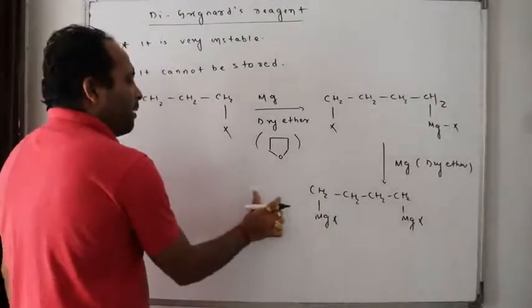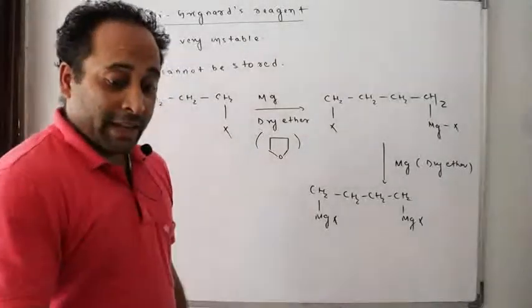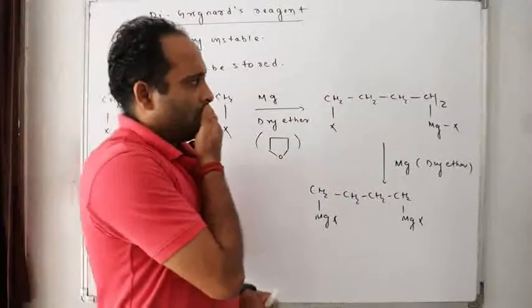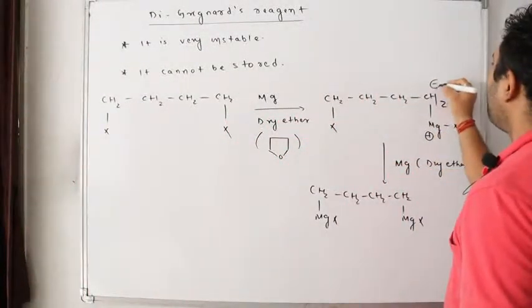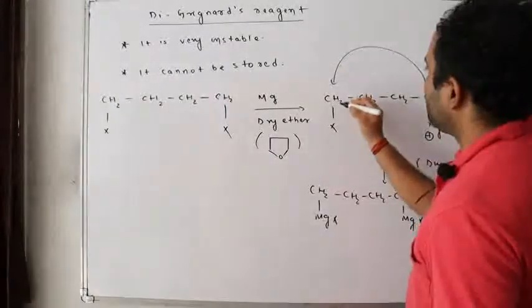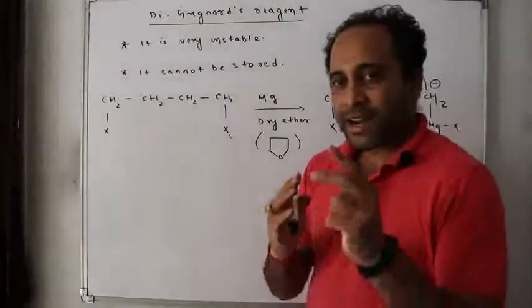Now what will happen next? Many of you sitting here are very keen and focused, and you may ask, sir, is there any chance that here MgX plus and CH2 minus, this base, will react on this CH2 and throw this X out? Yes, my dear sweethearts, you are right.